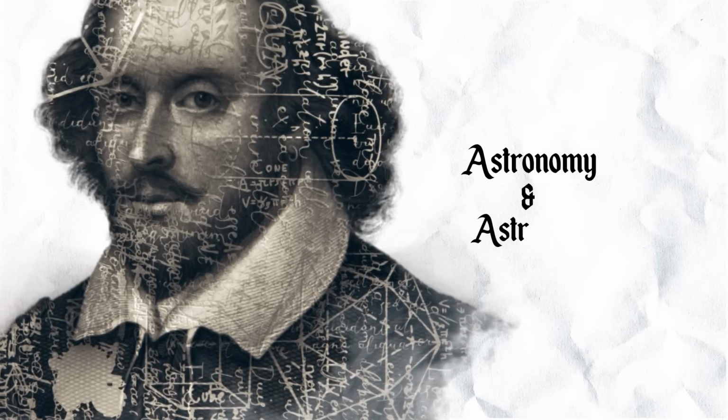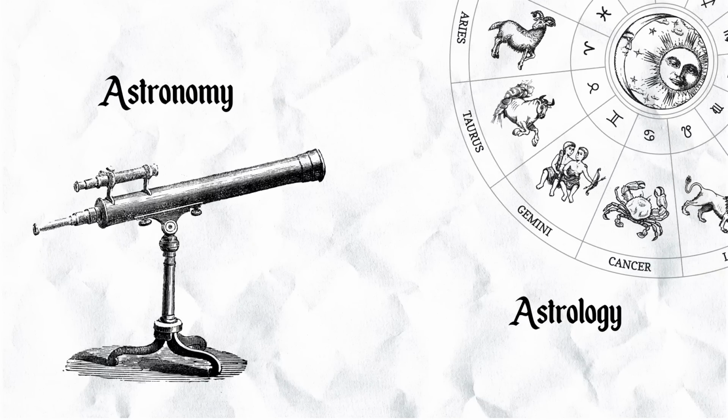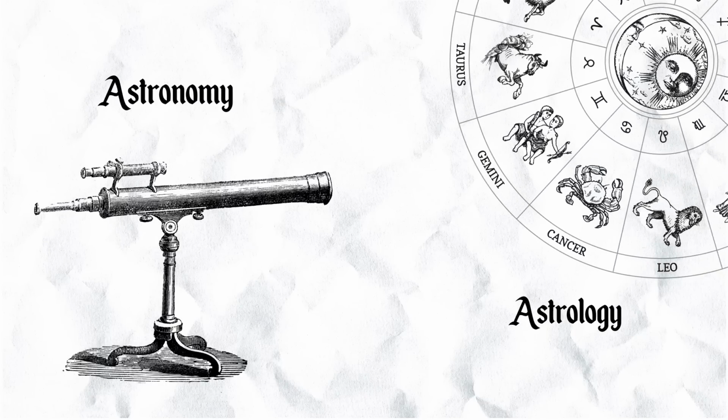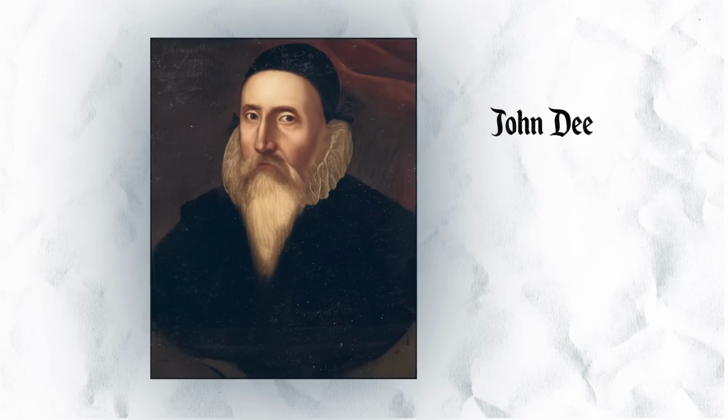And we tend to think of these as two different things. Astronomy is telescopes and astrology is horoscopes. But for Shakespeare and for everyone else in those days, they were the same thing. You needed to measure the stars in order to know whether Queen Elizabeth should get crowned next Tuesday or next Wednesday. And the person at the center of this, astrology and astronomy, was John Dee, a fine mathematician with a great preface about Euclid.